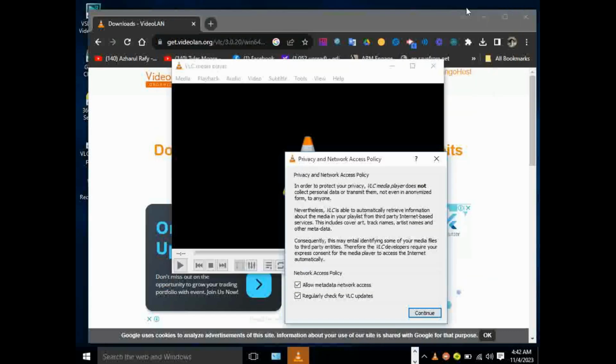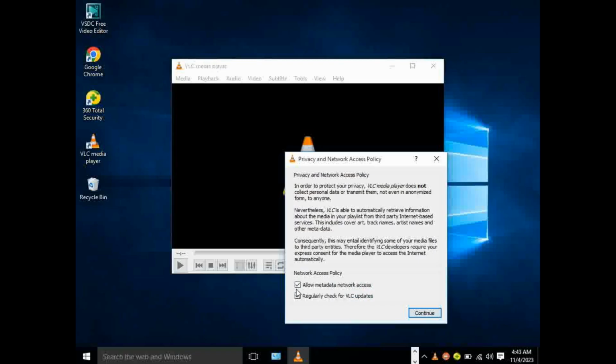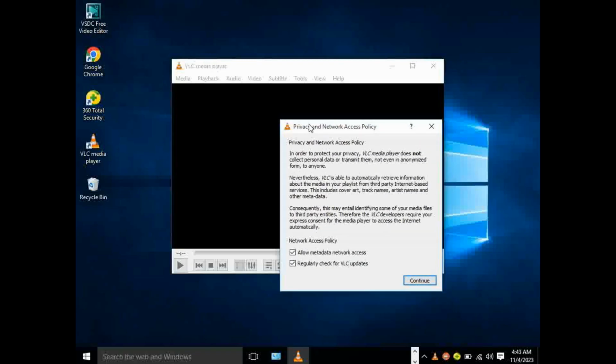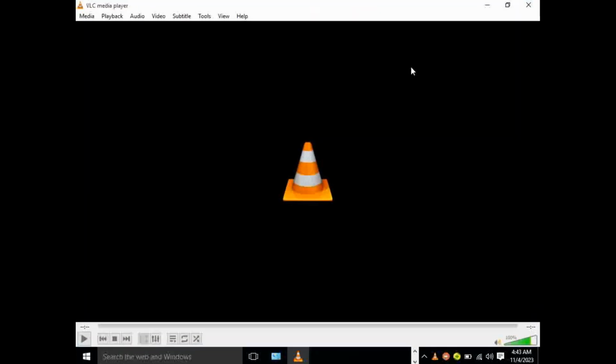Let's minimize this. Minimize our browser. Now under the privacy and network access policy, check these two boxes: allow metadata network access and regular check for VLC updates. Continue. Now this is your VLC Media Player. You can maximize it.